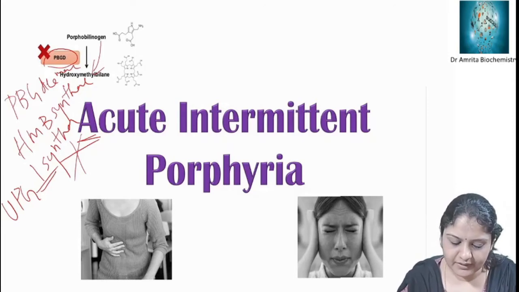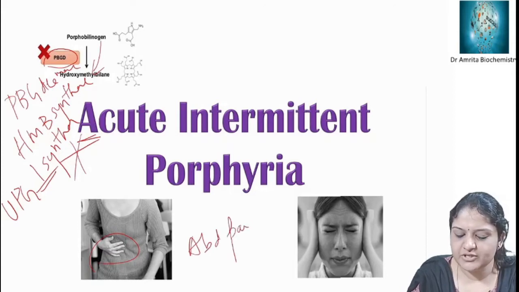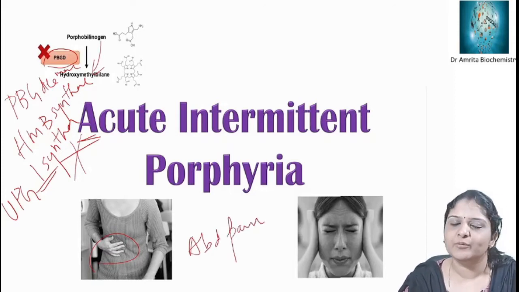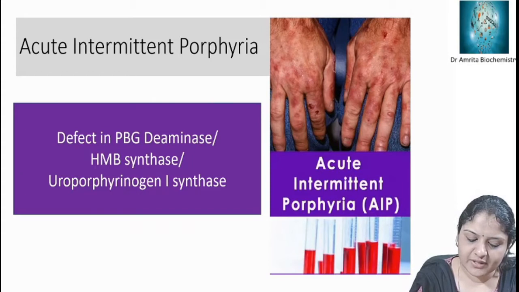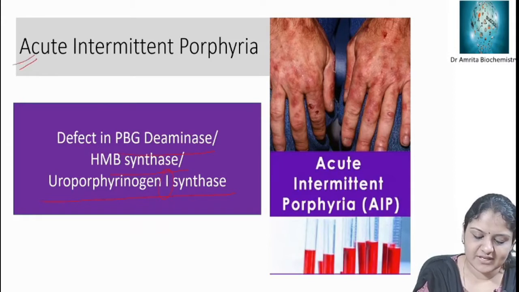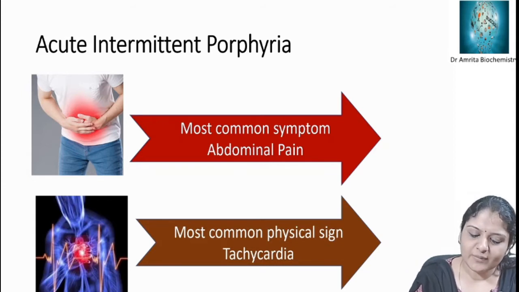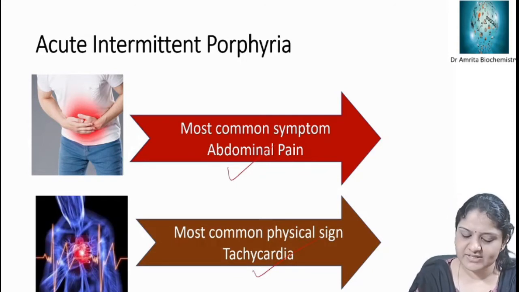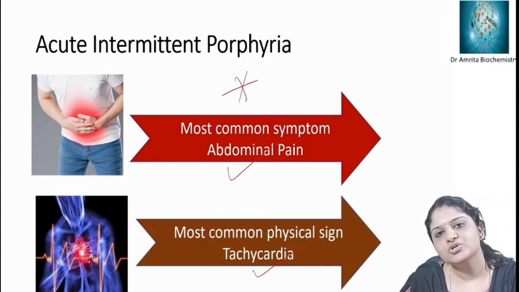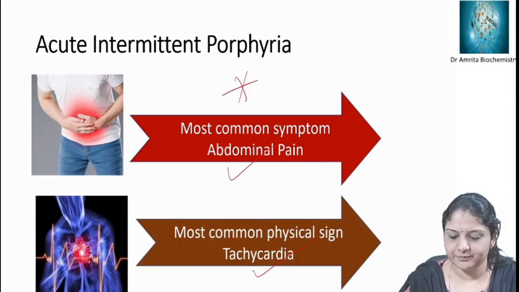Fine. And you can see the characteristic manifestations are abdominal pain. Usually the patient presents to the surgery department complaining of abdominal pain. The defect is in PBG deaminase, HMB synthase or uroporphyrinogen I synthase, and you can see red colored urine. The most common symptom is abdominal pain, and the most common physical sign is tachycardia. All these are entrance points usually asked in questions.